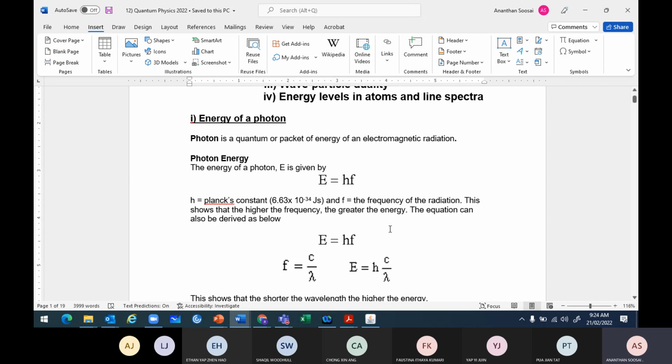Use the Planck constant, 6.63 times 10 to the power of negative 34. Mass of Usain Bolt, 70 kilogram, speed 10 meters per second. How much is the wavelength?